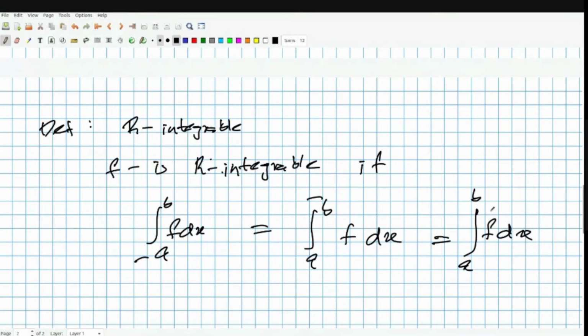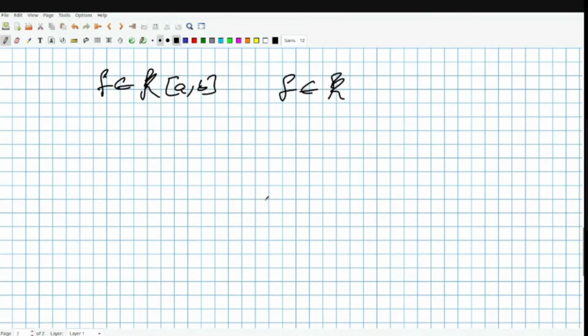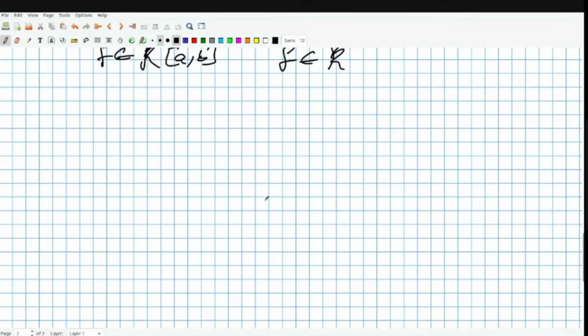Instead of saying f is R integrable, we just say f is in R, or R[a, b]. If the interval is obvious for us, we just say f is in R. I'll use these interchangeably. Now we make some observations.